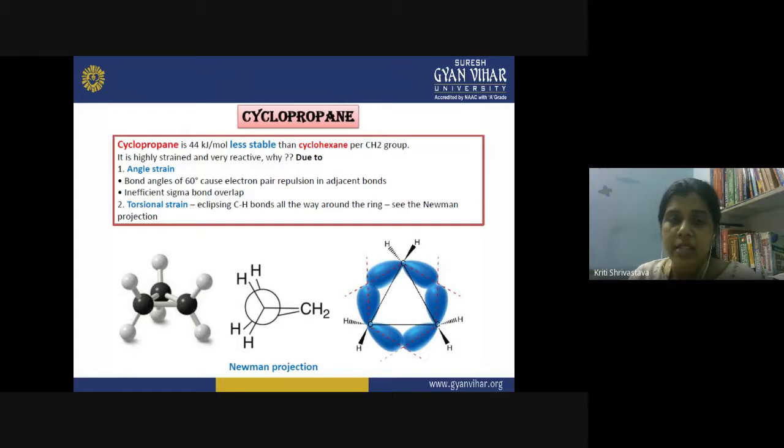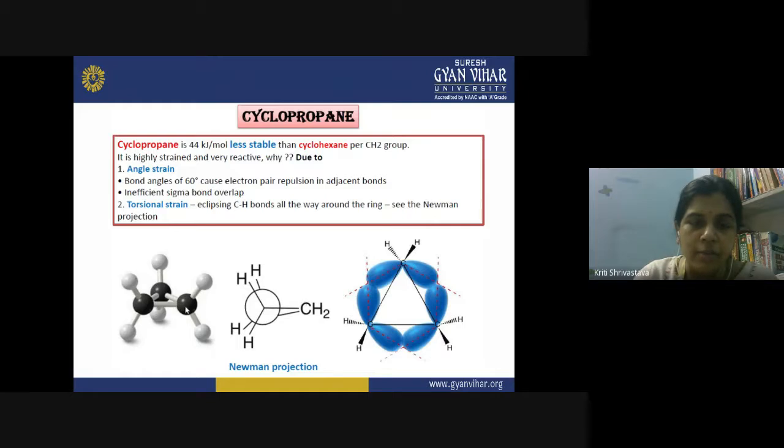The second strain in cyclopropane is the torsional strain, and it comes from the eclipsing of CH bonds all the way around the ring. You can understand that by using the Newman projection. This is the 3D structure of the cyclopropane molecule. We have three carbon atoms and two hydrogens on each carbon atom. You can see that the sp3 hybrid orbital has to bend a lot in order to make a ring-like structure. In the Newman projection, this is the front carbon and this is the rear carbon.